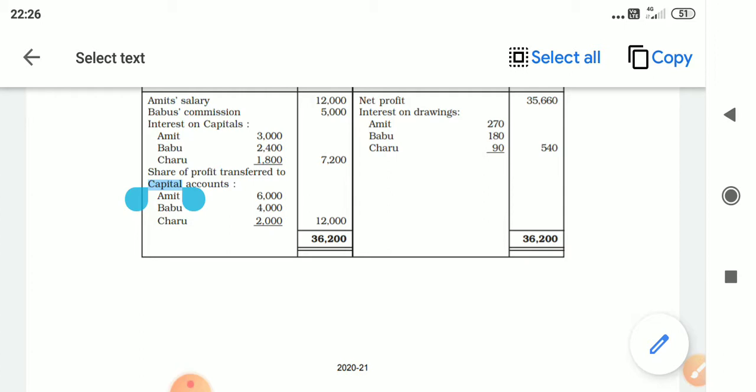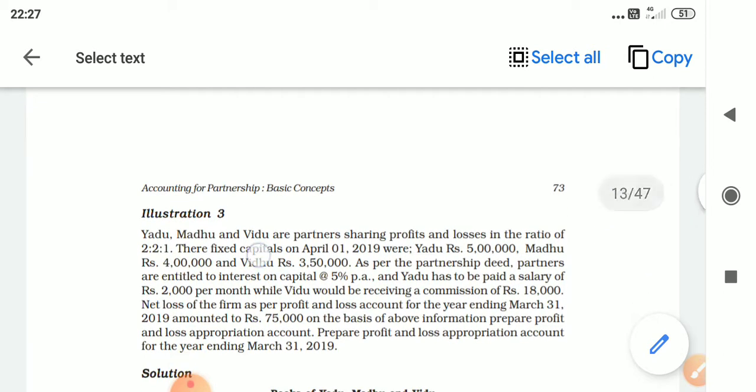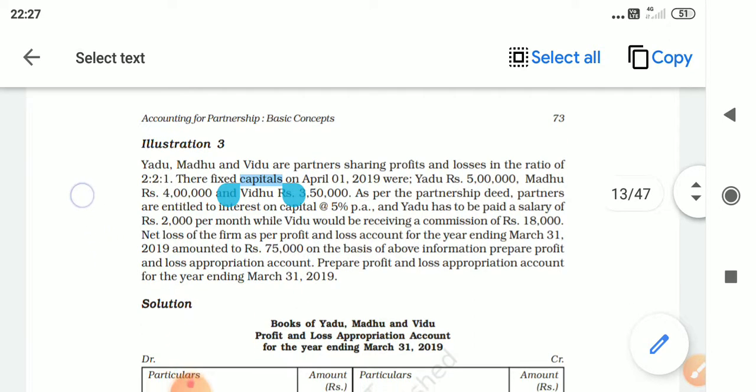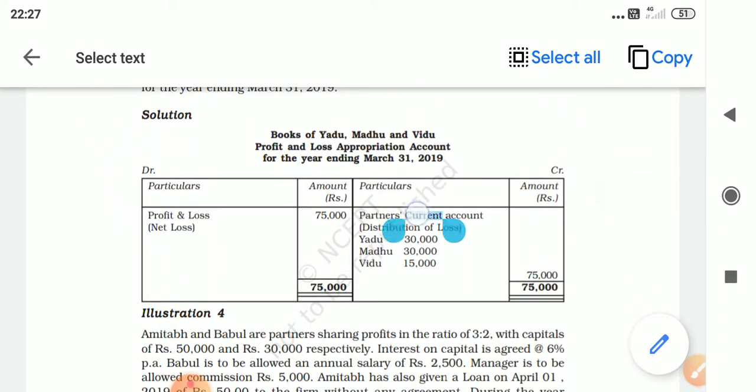When capitals are not fixed, which means if it is fluctuating, we will transfer the profit through partner's capital account, and interest on capital has to be calculated on opening capital balance. Whenever the capital accounts are fixed, opening capital balance and closing capital balance will remain the same in most of the cases. There are exceptions. I will explain the exceptions later in other videos. And whenever you have fixed capitals, the profit will be transferred to partner's current account. Keep this in mind.